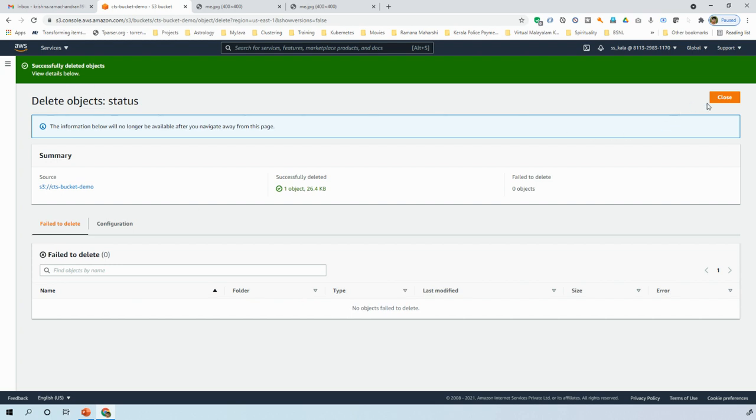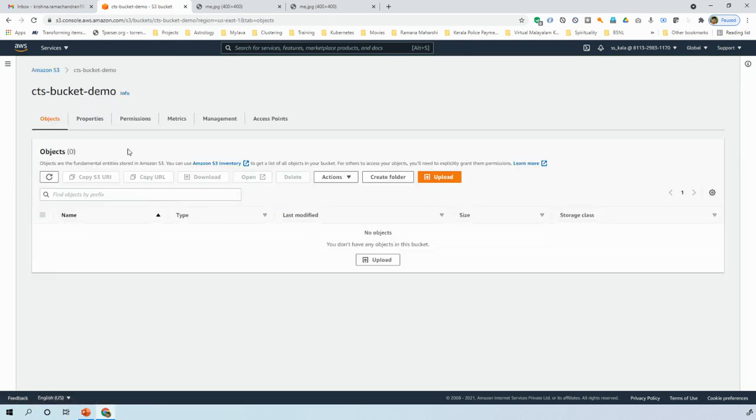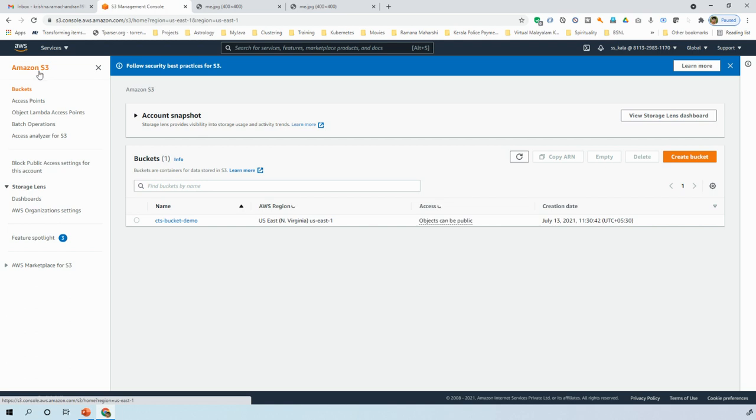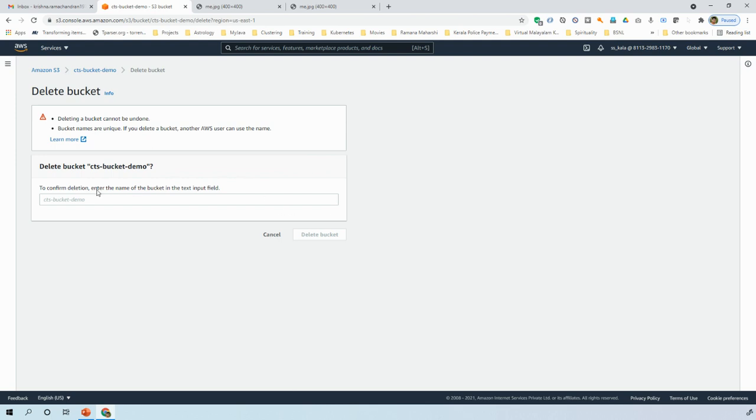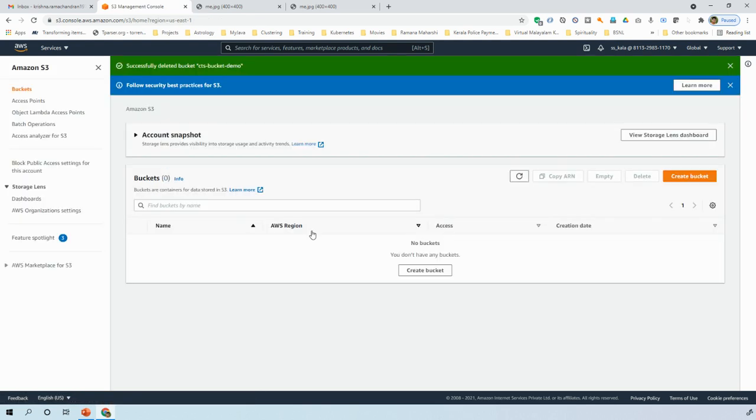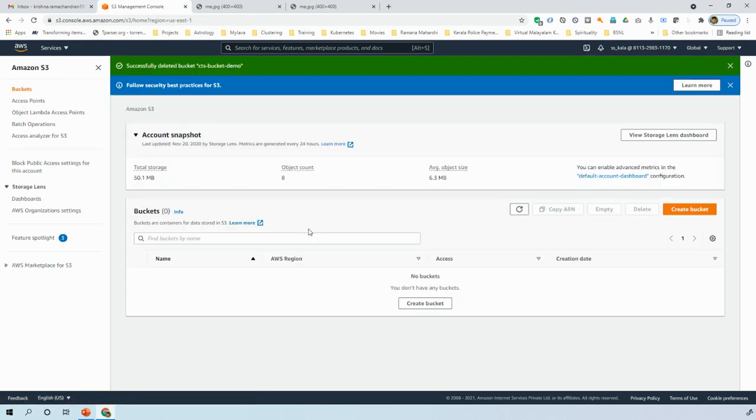Now, of course, the object has been deleted. I can go back to the bucket and delete the bucket itself. Let me delete the bucket. And now again, Amazon asks for confirmation from you. Let us confirm and delete the bucket itself. If you keep the bucket, of course, it will incur cost. I don't want to do that. So this is a small demo and a discussion on S3 bucket.